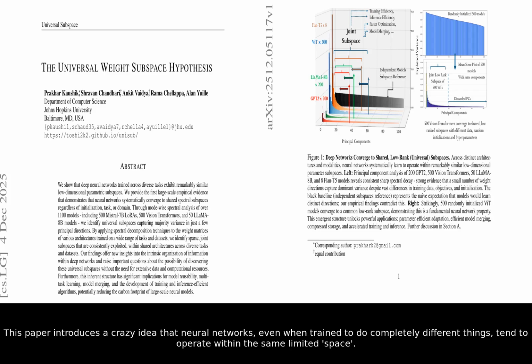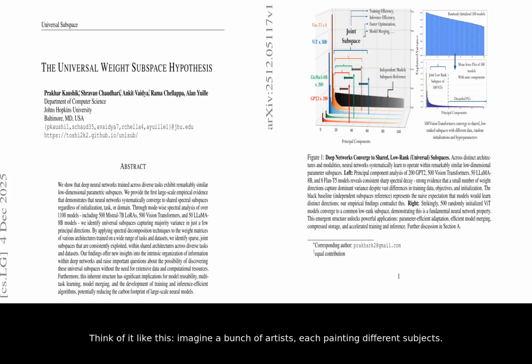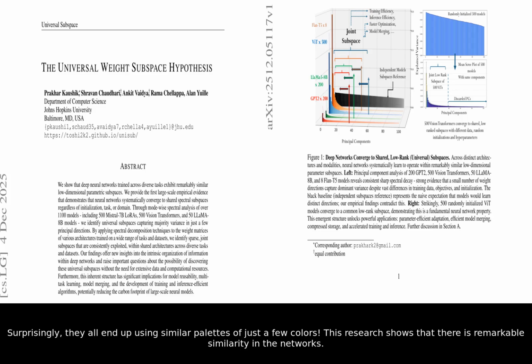Ever wondered if deep learning is more simple than it looks? This paper introduces a crazy idea that neural networks, even when trained to do completely different things, tend to operate within the same limited space. Think of it like this. Imagine a bunch of artists, each painting different subjects. Surprisingly, they all end up using similar palettes of just a few colors. This research shows that there is remarkable similarity in the networks.